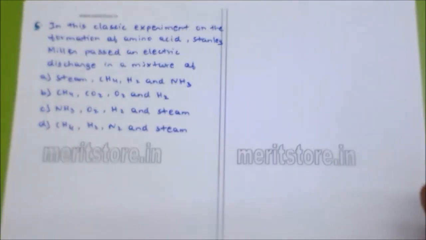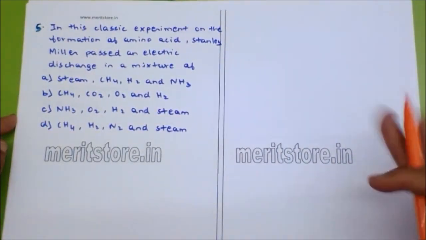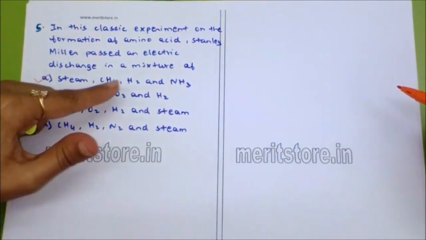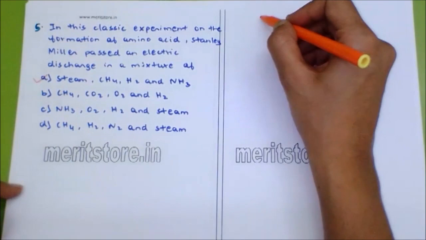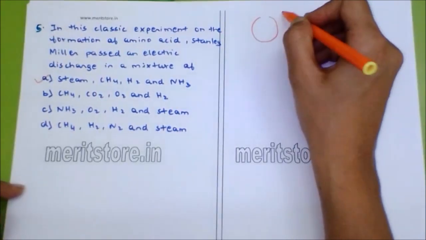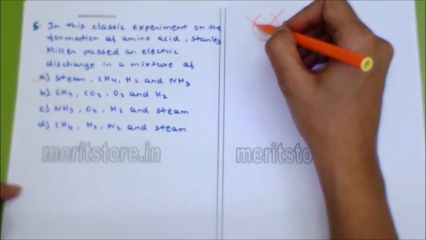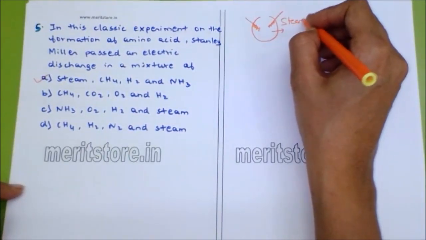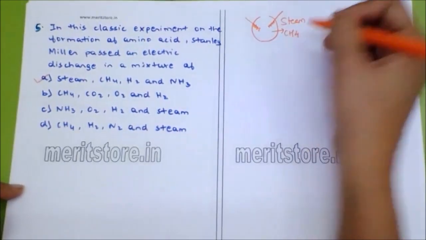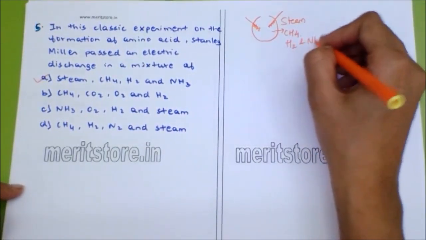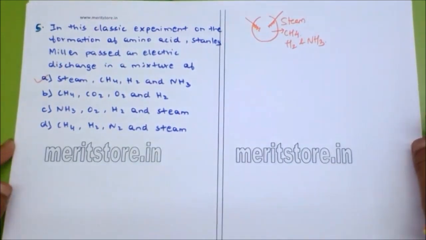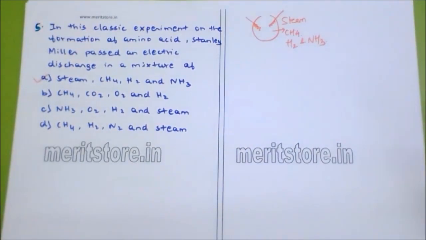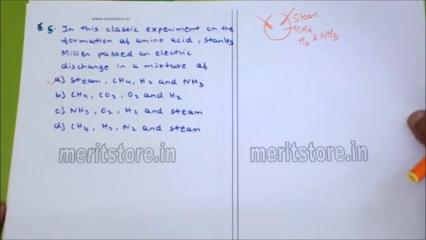They passed an electric discharge in the mixture of steam, methane, hydrogen and ammonia. They had taken a big flask, and electrodes were passed into it. There was no carbon dioxide and no oxygen. You know that in the primitive atmosphere, oxygen was not there; it was in reduced form. So the answer is A.